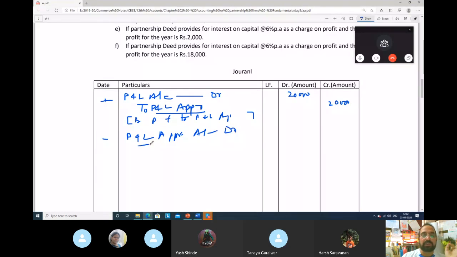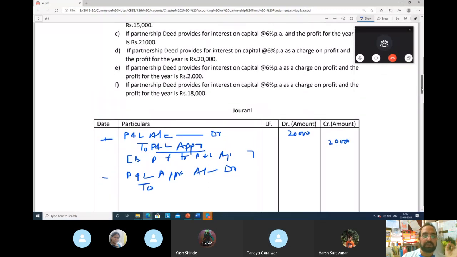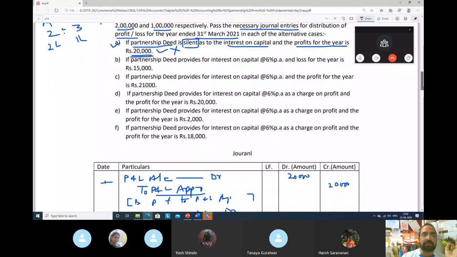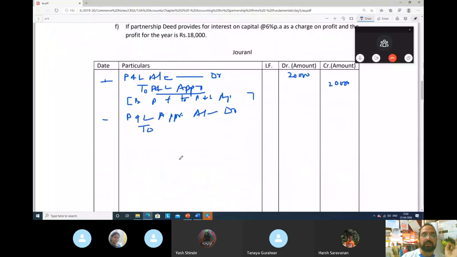This will be transferred to A and B. To A's capital account and to B's capital account. So 20,000 we will transfer.